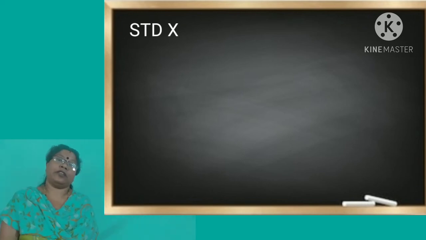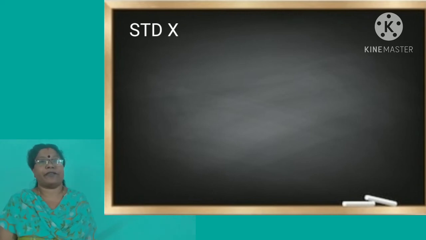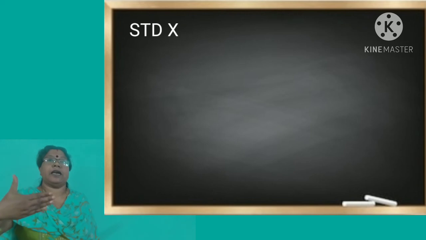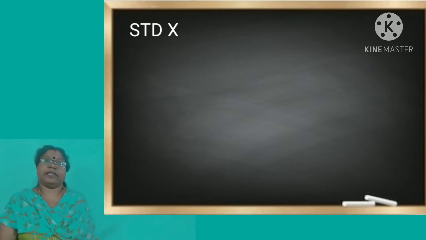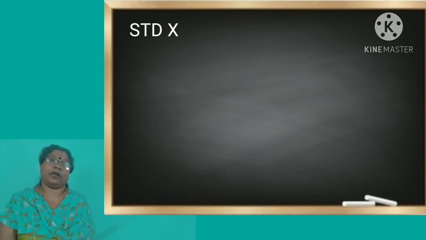As I already told, the near point of a healthy eye is 25 centimeters. But as age goes on, the near point becomes about 40 centimeters instead of 25 centimeters. This defect is known as presbyopia. And this defect can be rectified using a convex lens of suitable power.